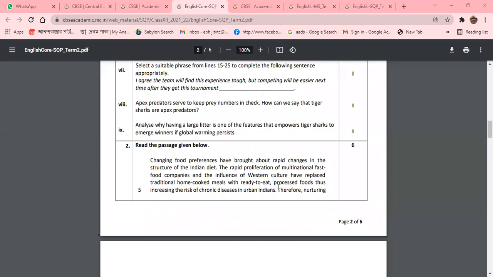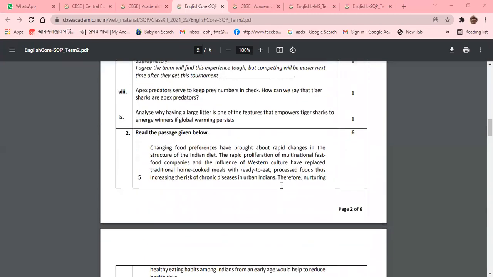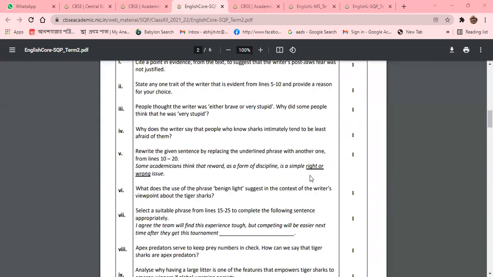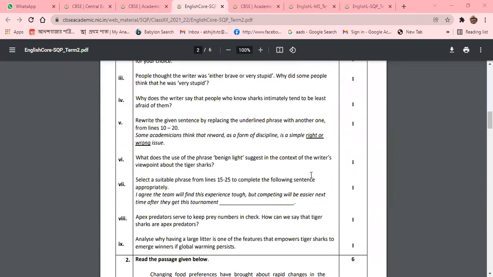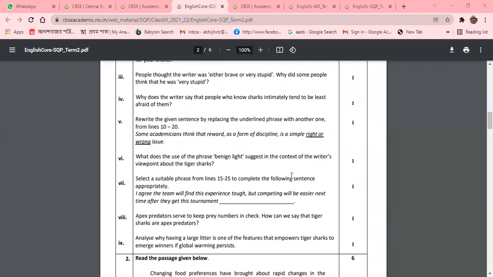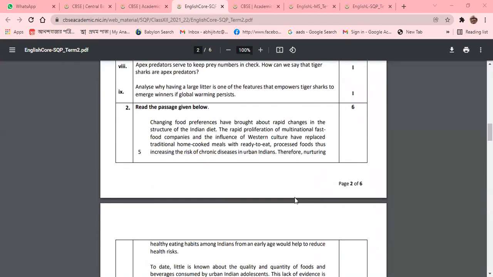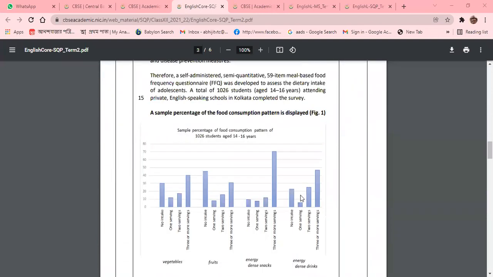Now we are going to the next section. For question number 1, there will be 9 questions, and out of the 9 questions, you need to give the answer to 8. Now in question number 2, 6 questions will be there, and a chart has been given.